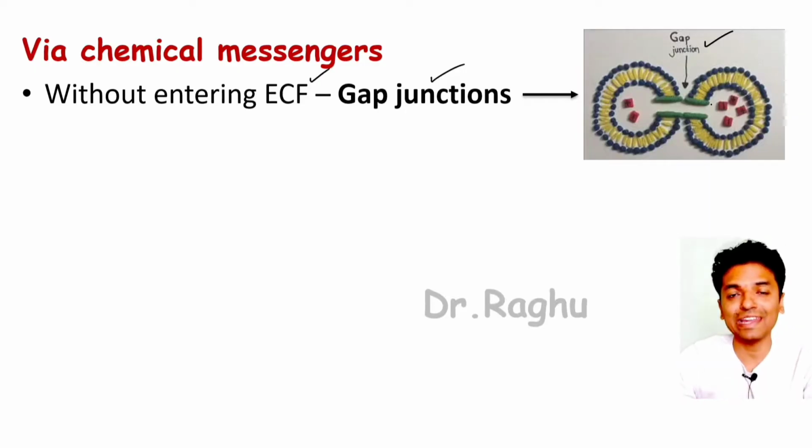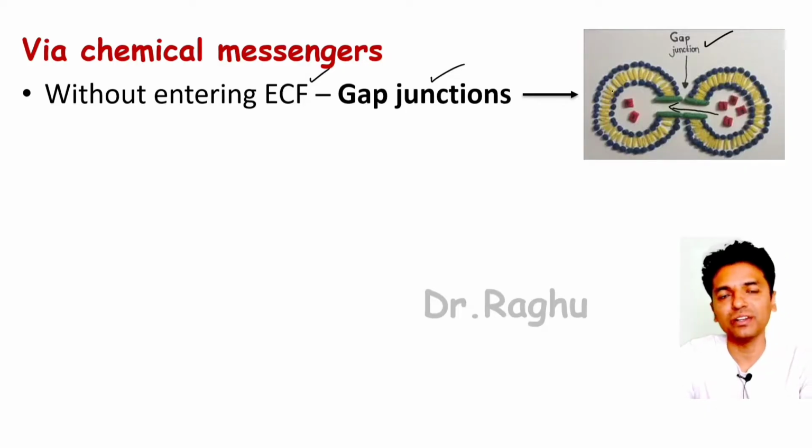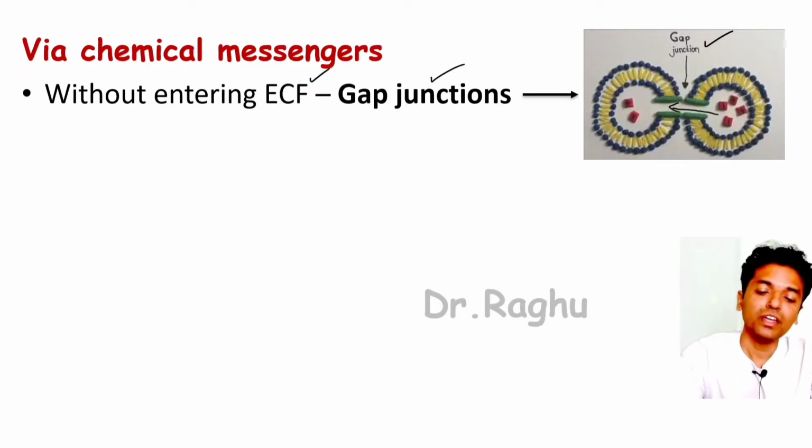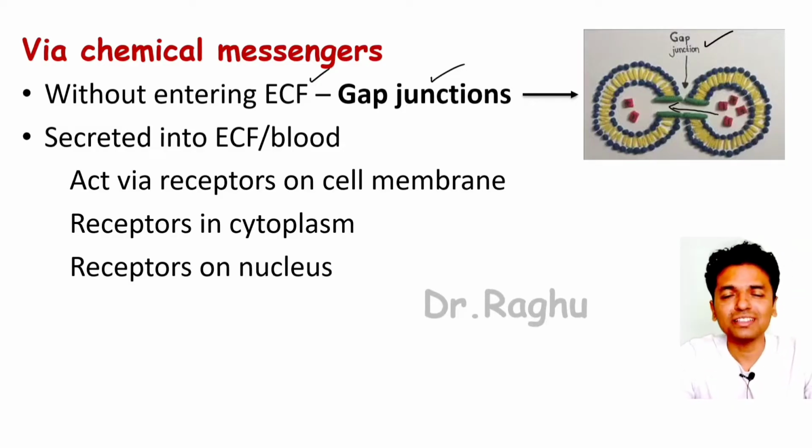Now, because of these connections, it becomes very easy for the cell to transfer substances from this cell to another cell. And gap junctions are predominantly present in the myocardium, because of which the electrical impulses passing between the myocardial cells travel very fast, and therefore the myocardium contracts as a single unit. So one example wherein signal transduction occurs without the chemical messengers entering the extracellular fluid is gap junctions, which are present in the myocardium, because of which the electrical transmission of impulses occurs very fast.